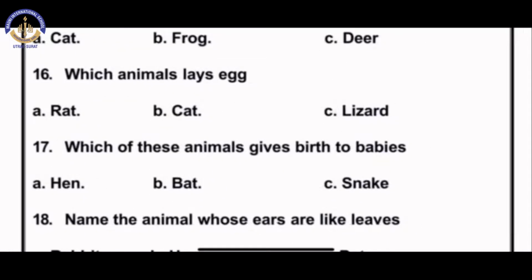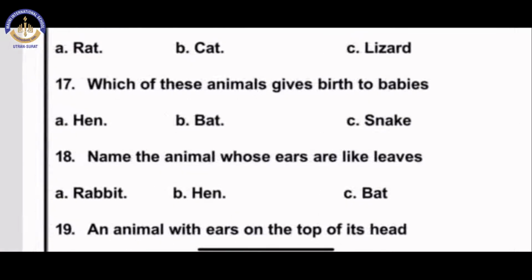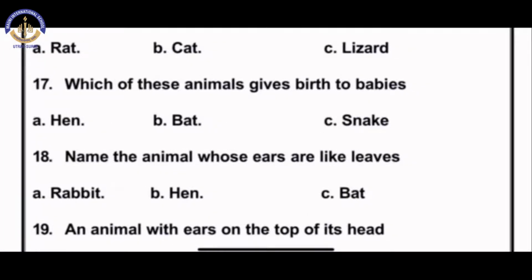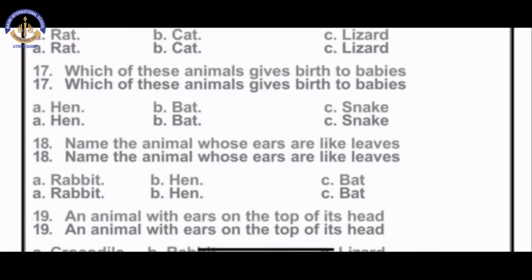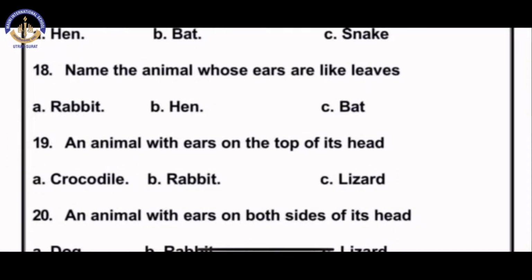Which animal lays eggs? Can you tell me which animal lays eggs? The answer is C, lizard. Which of these animals gives birth to babies? The options are A, hen, B, bat, C, snake. The answer would be A, hen. Name the animal whose ears are like leaves. So children, whose ears are like leaves? Yes, A, rabbit.